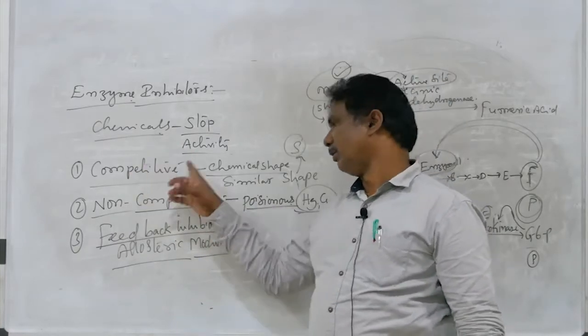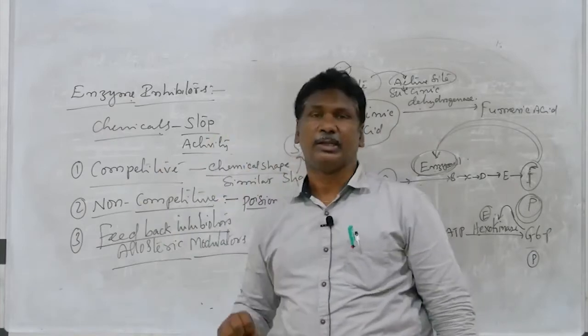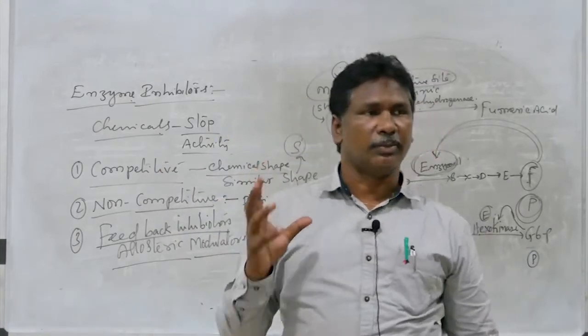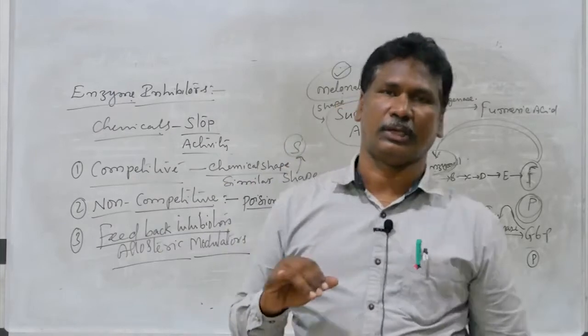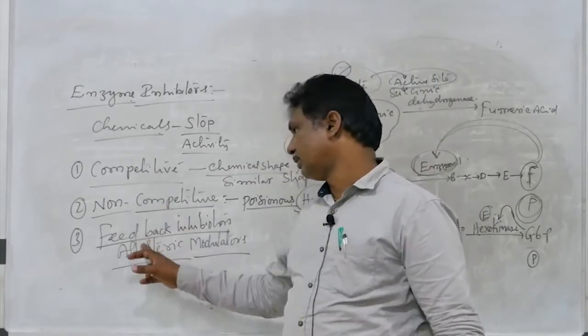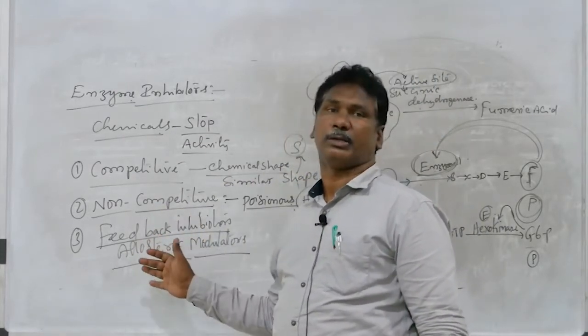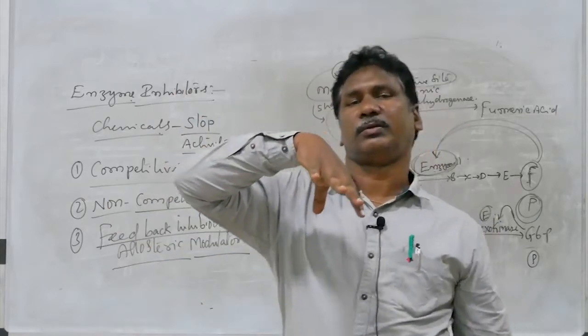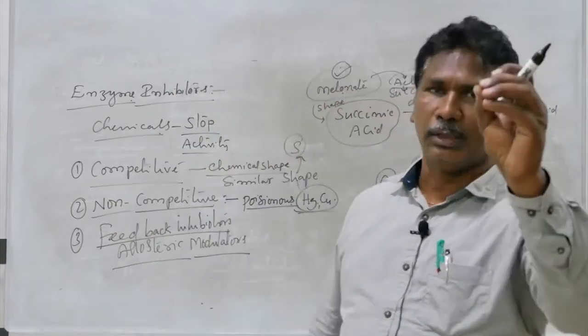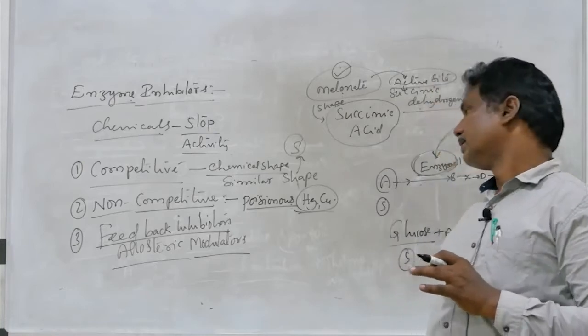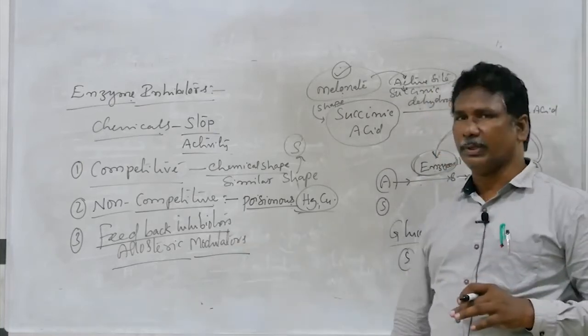Competitive inhibitors occupy the active site. The shape of the chemical resembles the substrate. These are poisonous substances. The accumulation of end product can inhibit the activity of the enzyme involved in the first reaction. So that is feedback inhibitors.